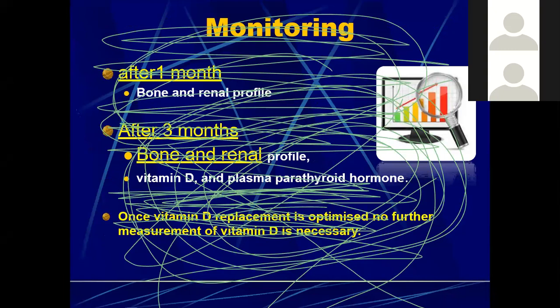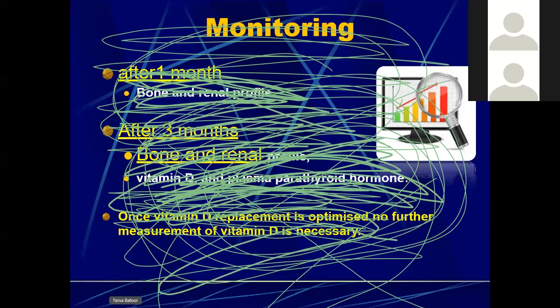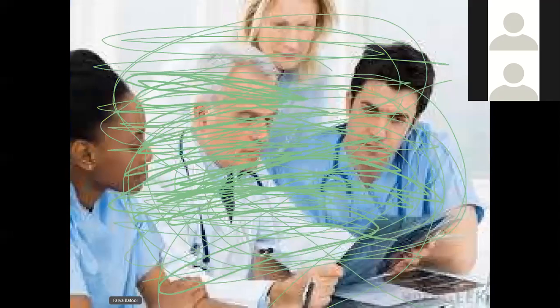So once the vitamin D replacement is optimized, no further measurement of vitamin D is necessary. Once the patient reaches the level between 30 to 50 nanomoles per liter, then no further testing of vitamin D is required until the patient presents again with certain signs and symptoms.